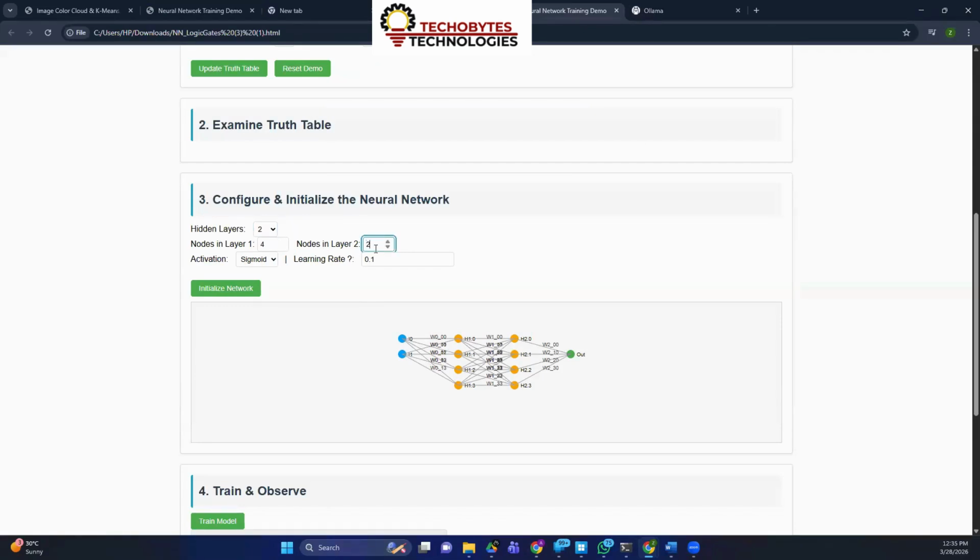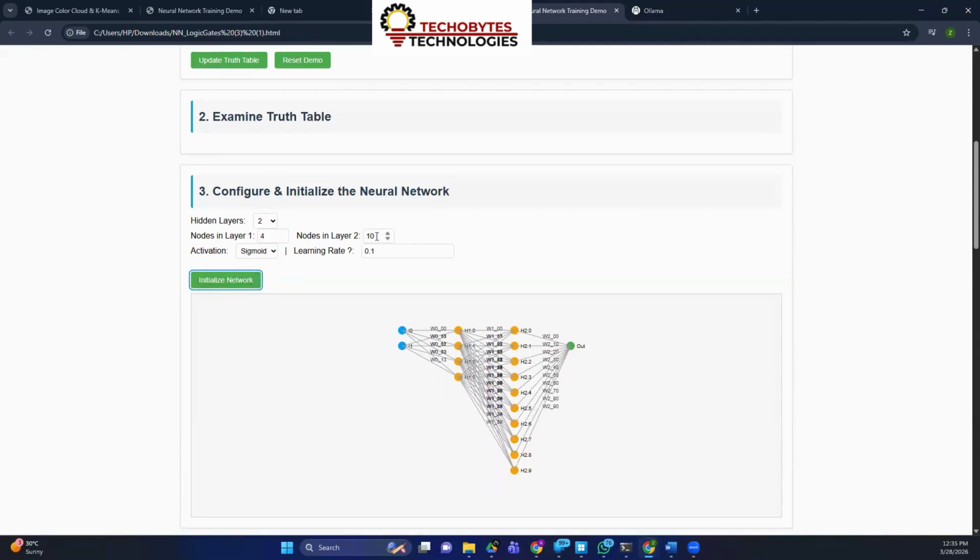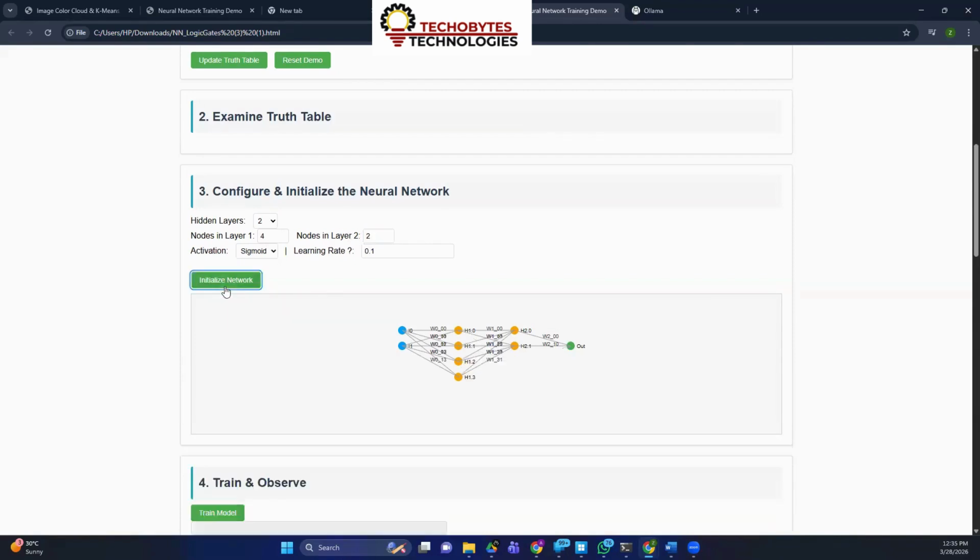So take two layers and simple two nodes also. Let's keep it to two, both layers 2 by 2.